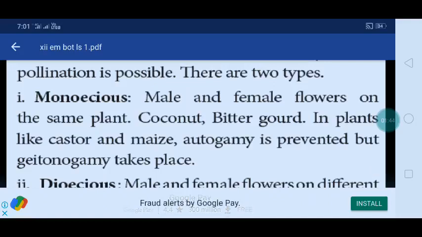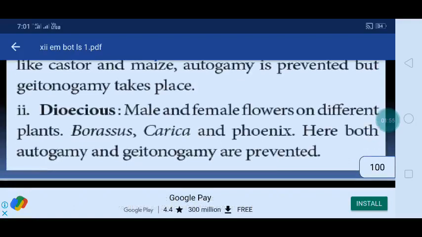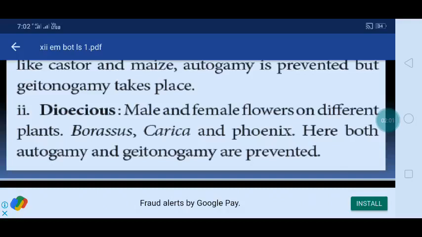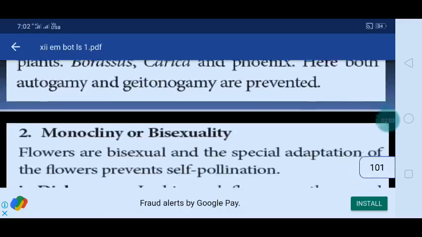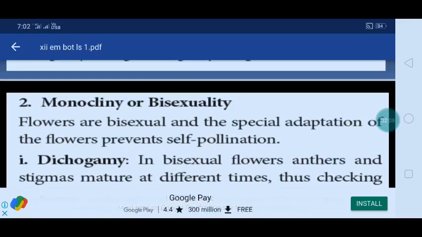Monoecious means male and female flowers are in the same plant. Coconut, bitter gourd. In plants like castor and maize, autogamy is prevented but geitonogamy takes place. Dioecious, male and female flowers are in different plants. Borassus, Carica and Phoenix. Here both autogamy and geitonogamy are prevented. Here dioecious.